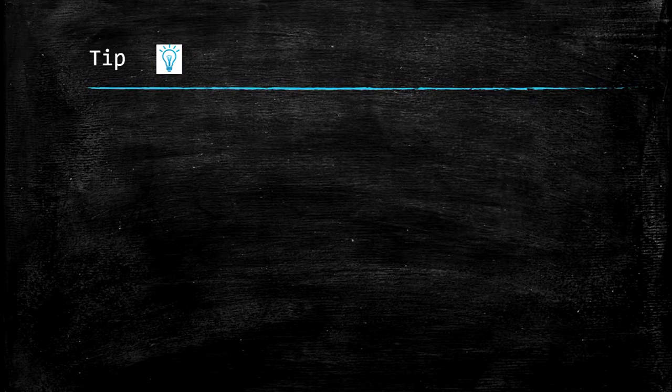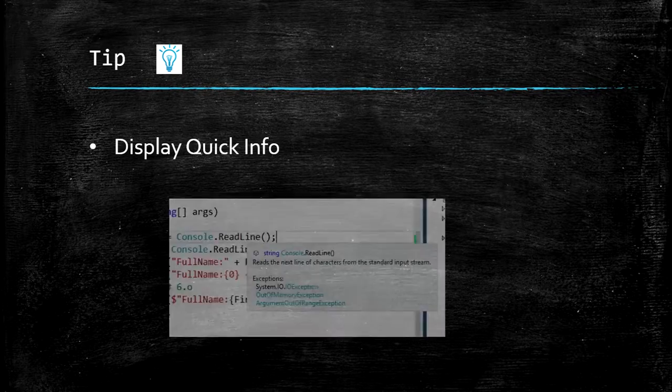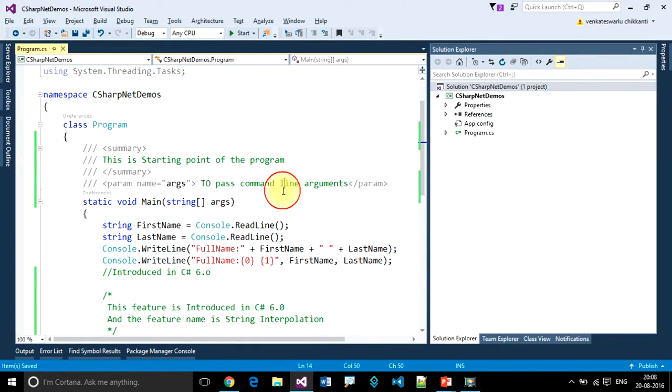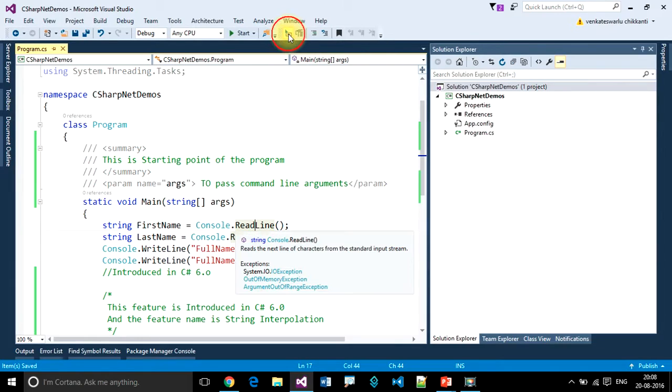I want to tell you one tip in this video. That one is display quick info. When we hover over the read line, it will display some information. If you want to see that yourself, place your cursor on that, then click on this display quick info icon.